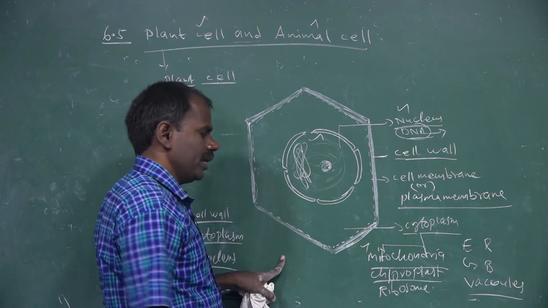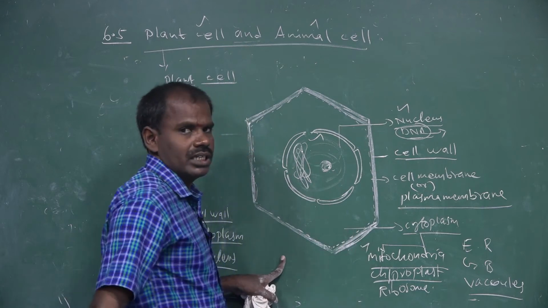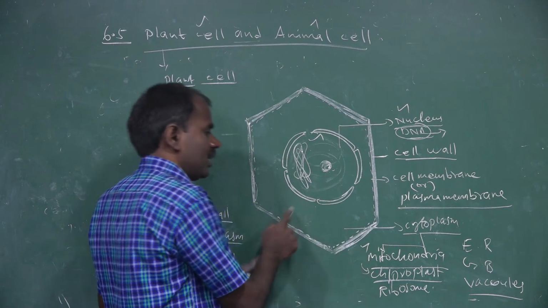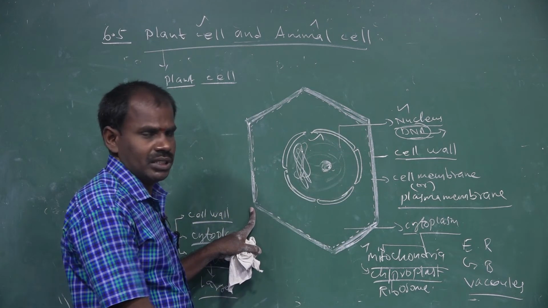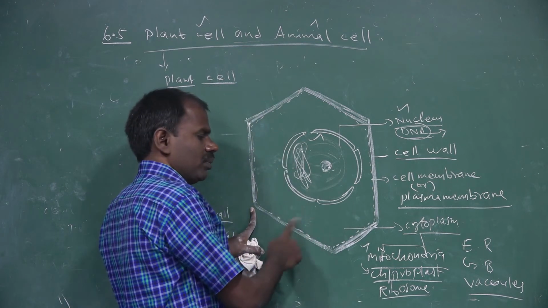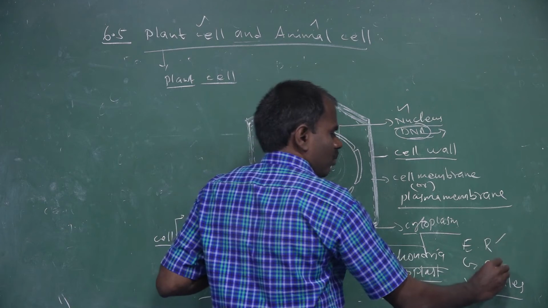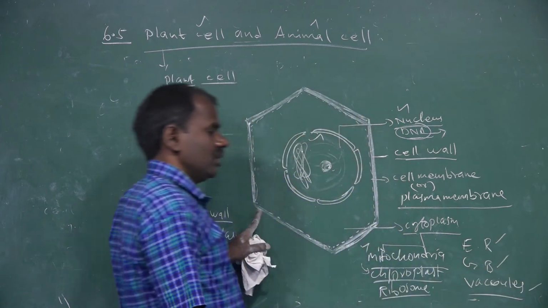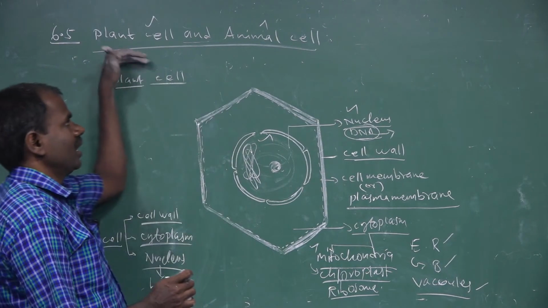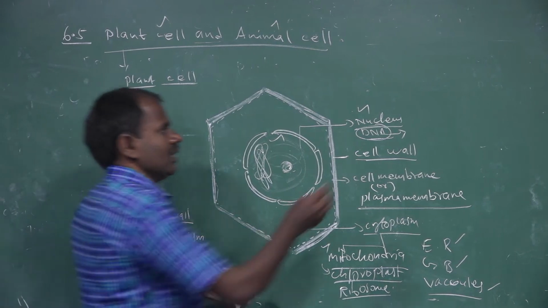Mitochondria are the powerhouse of the cell, the respiratory organelles. Chloroplast is present only in plant cells and absent in animal cells. Ribosomes are present in both plant cells and animal cells. Endoplasmic reticulum, Golgi body, and vacuoles are organelles found in plant cells and some animal cells. So next, animal cells.